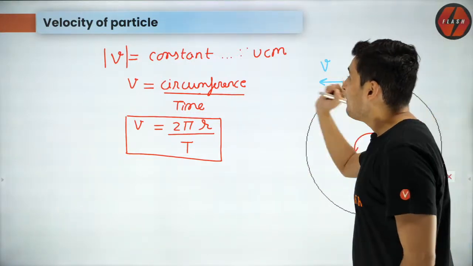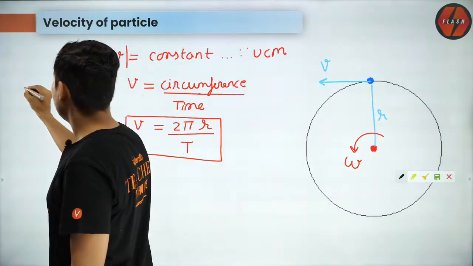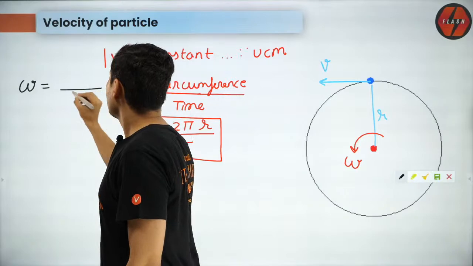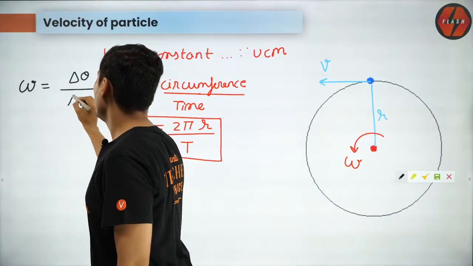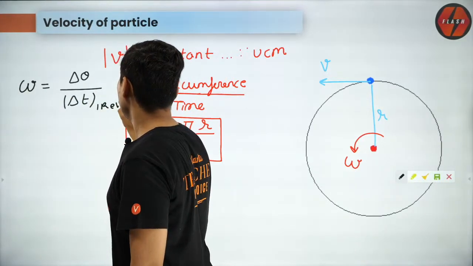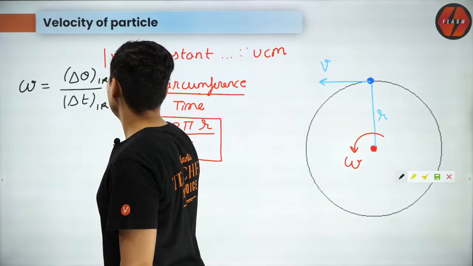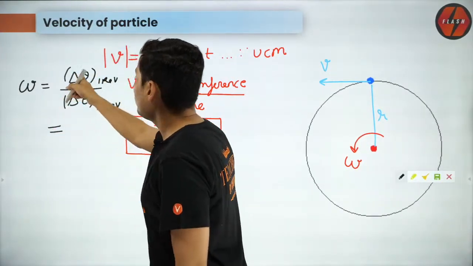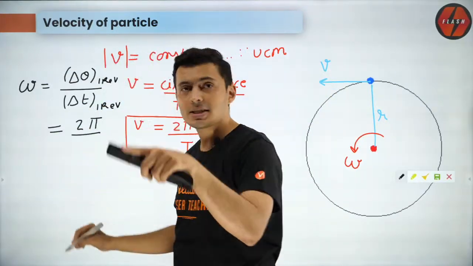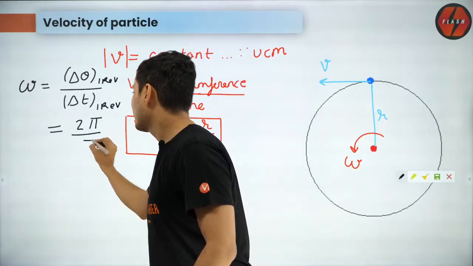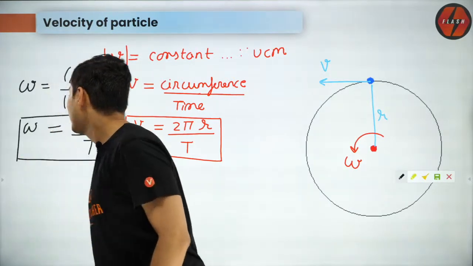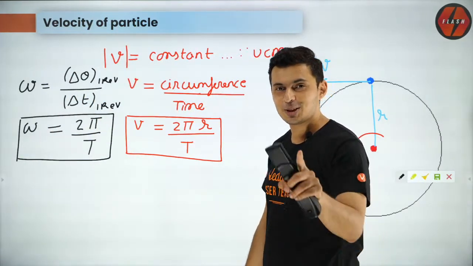One more thing over here. Imagine if I ask you what is the angular velocity. It is basically the angle covered upon time. Correct? Now what if I wait for exactly one revolution? What will be the angle which it has covered? Think about it. It will be 2 pi. And how much time will it take to cover one revolution? Obviously the time period, T. So omega is 2 pi by T. This is another important relationship which you should know.